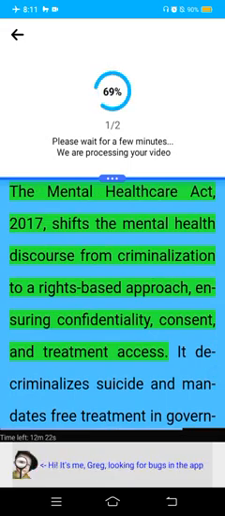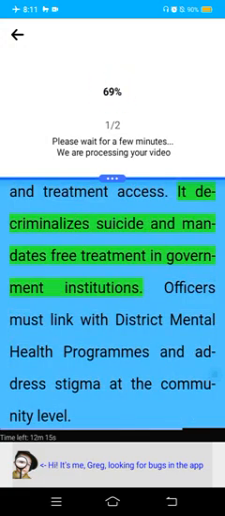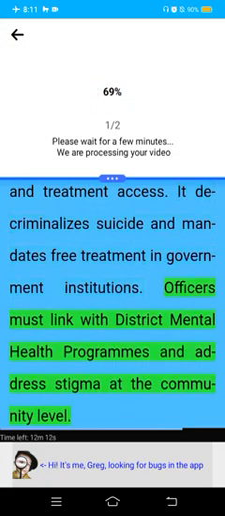The Mental Health Care Act, 2017, shifts the mental health discourse from criminalization to a rights-based approach, ensuring confidentiality, consent, and treatment access. It decriminalizes suicide and mandates free treatment in government institutions. Officers must link with district mental health programs and address stigma at the community level.